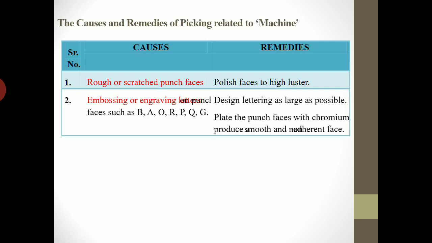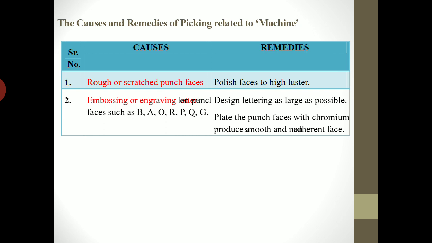There are various reasons behind picking, and two main ones are presence of rough or scratched punches and presence of embossed punches. So the first is presence of rough or scratched punches.